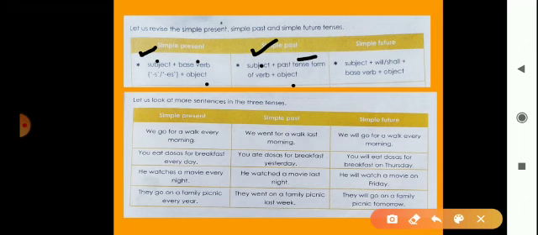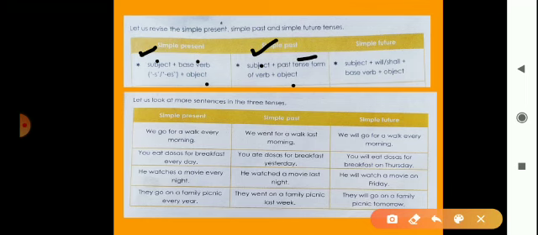After writing the subject you should use the past tense form of the verb, means go, went, gone. So you use the second form of the verb. Here, went is past tense. So write the past tense form of the verb to make the simple past tense, and the object of this sentence.